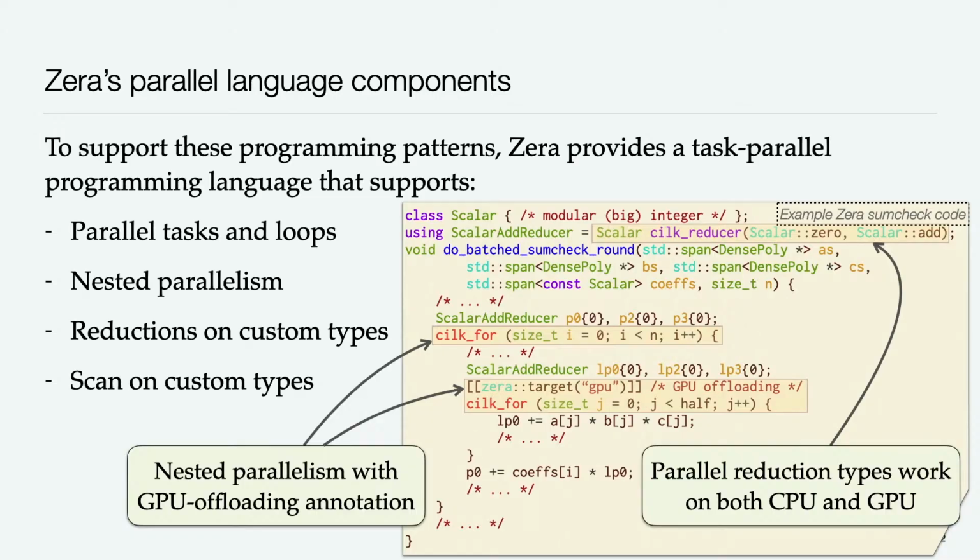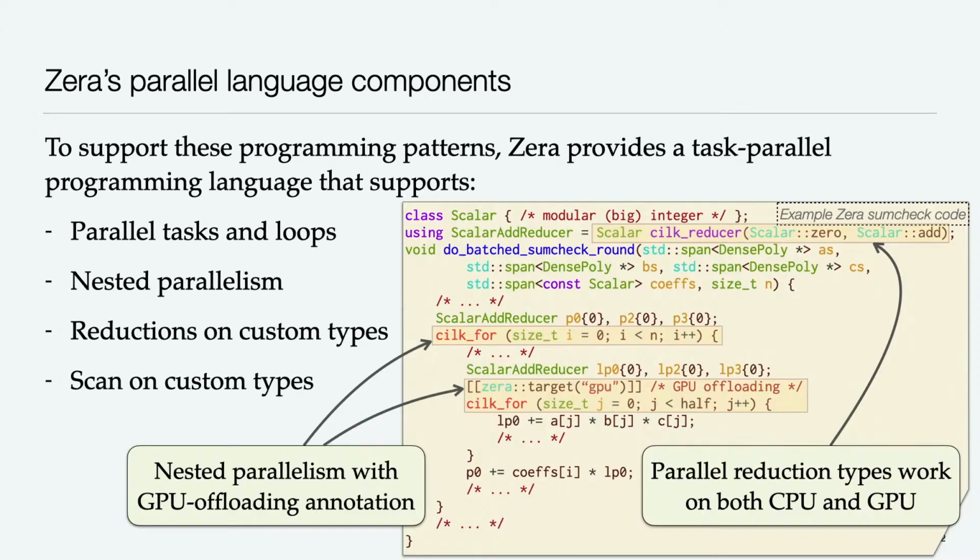Here I have a reduced version of that sumcheck pseudocode that I was showing before, just to highlight some of the language properties in Zera, including, in this case, 2 nested parallel loops where the inner parallel loop has a GPU offloading annotation, allowing it to be run as a GPU kernel. And notably, Zera supports parallel reductions on custom types using the same linguistic mechanism for reductions for both CPU side code and GPU side code. So there's a reduction mechanism that can be used wherever you want to operate on this type.